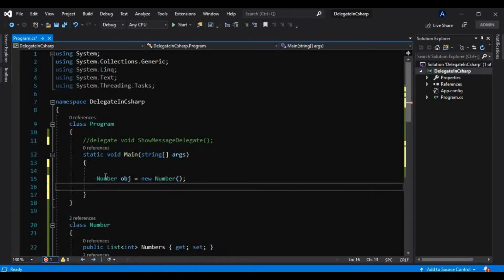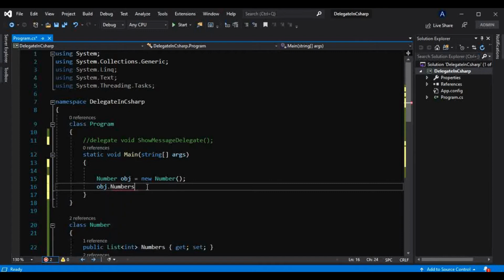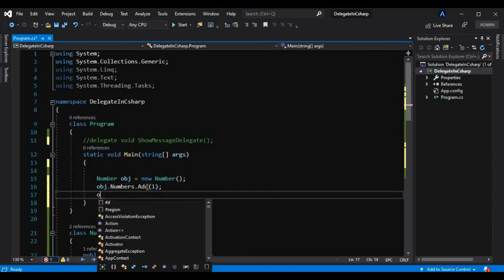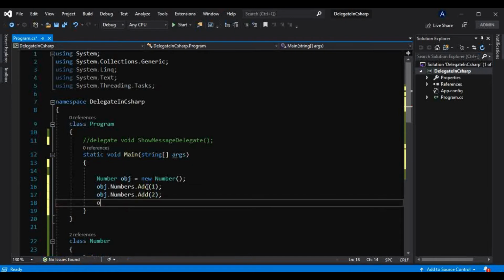Okay, and I will call that list, that is numbers. I have to initialize that with some numbers. So I will add first of all 1 here. After that I will add 2 here, and let's just add only 3 numbers here. Okay, so we are not displaying all the numbers here.